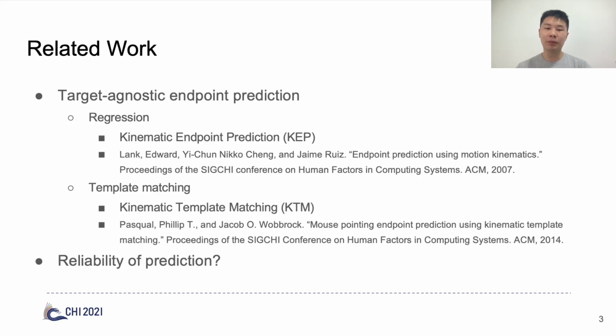Various methods have been proposed to predict mouse movement. We focus on target-agnostic endpoint prediction, which only takes mouse movement data as input and outputs the endpoint position. There are mainly two types of methods. One is regression-based, for example, the kinematic endpoint prediction. Another type is based on template matching, for example, the kinematic template matching.